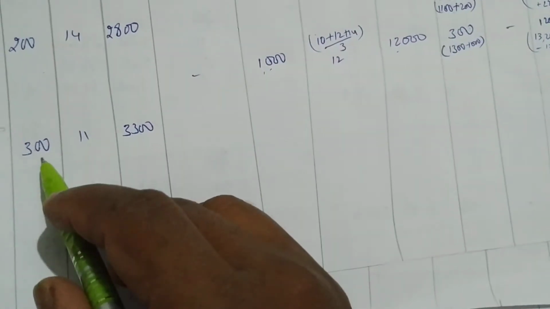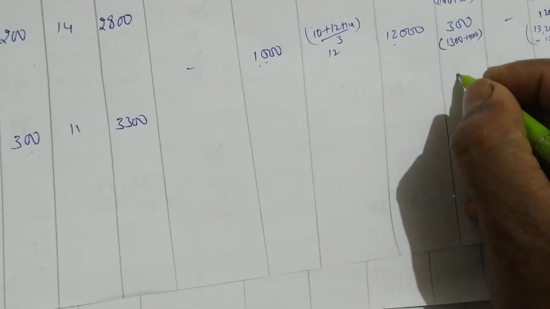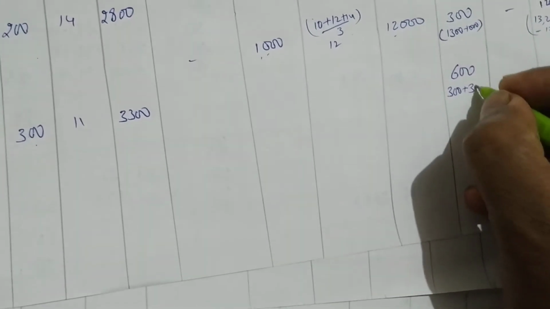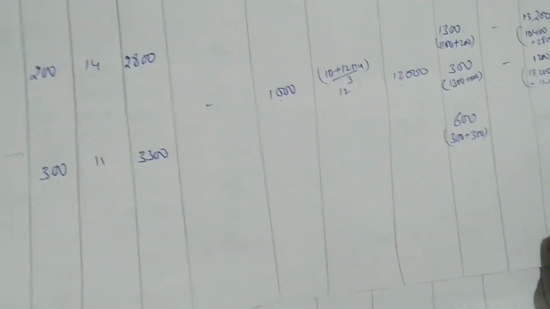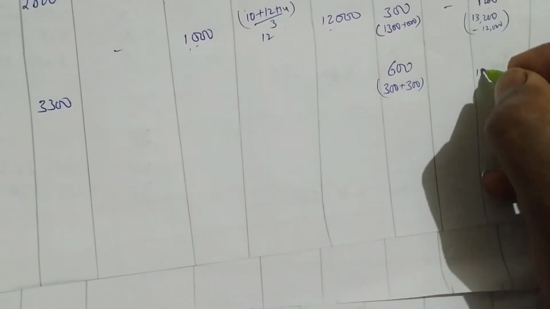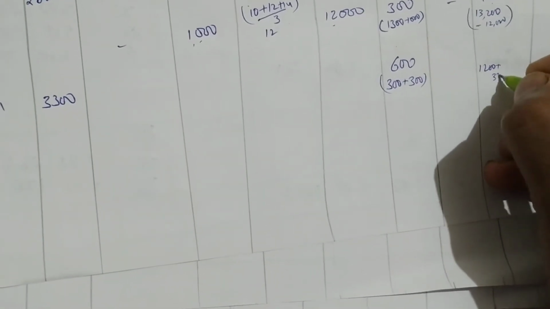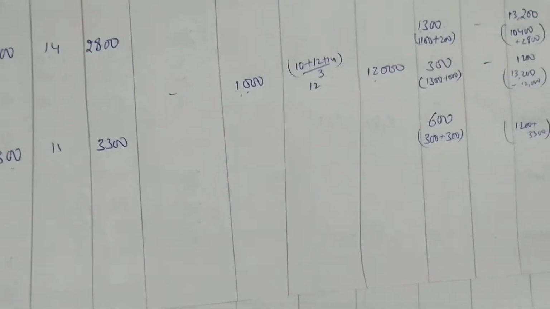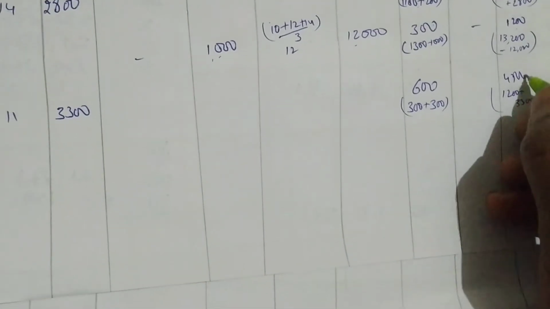What we'll do now? We have to write balance. This 300 will be 600. So whenever you are purchasing, you have to add the balance with the current purchases. Okay, next 1200 plus 3,300. So 3,300 plus 1200, you are getting 4,500. Okay, next, what is the next?